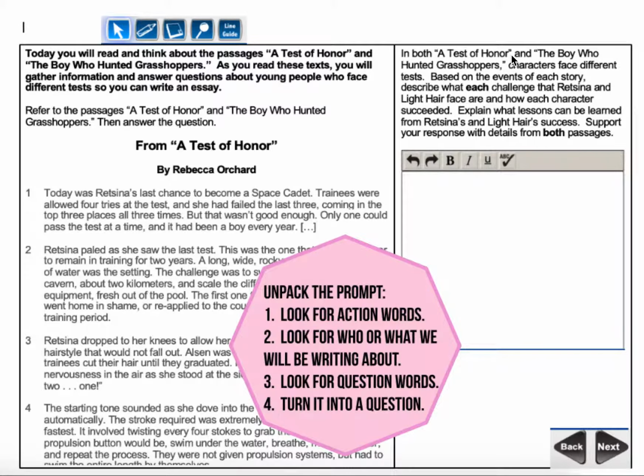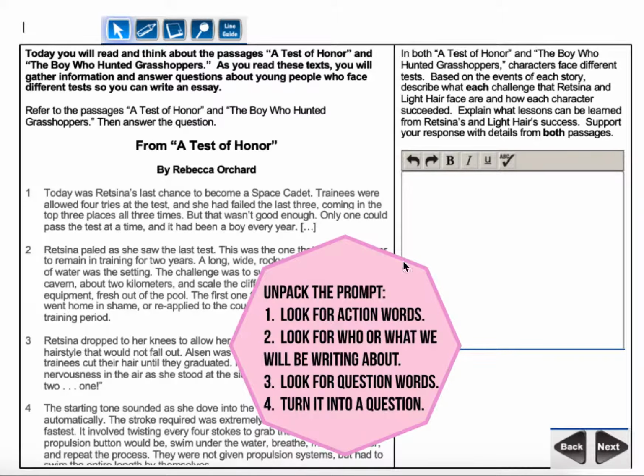In both A Test of Honor and The Boy Who Hunted Grasshoppers, characters face different tests. Based on the events of each story, describe what each challenge that Restina and Lighthair face are, and how each character succeeded. Explain what lessons can be learned from Restina's and Lighthair's success. Support your response with details from the passage.